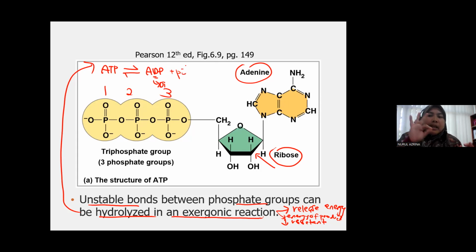ATP initially has 3 phosphates, now it releases 1 phosphate, now it becomes ADP. So this is the phosphate group that has been released during this exergonic reaction. So tindak balas ini adalah tindak balas exergonic, which releases energy.